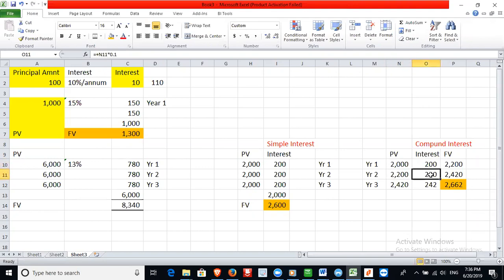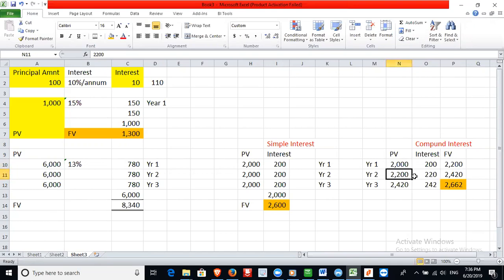This interest is based on the investment amount, which will be compounded. So when you are compounding, you are combining whatever you were having plus what you get now, which is 2,000 plus 200, 2,200. That's the one that you invest in the following year.